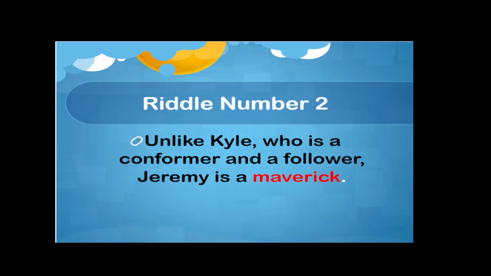Riddle number 2. Unlike Kyle, who is a conformer and a follower, Jeremy is a maverick. What does the word maverick mean? You have 30 seconds to come up with your answer.